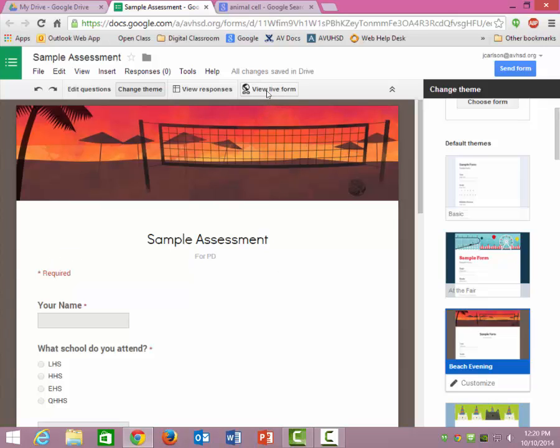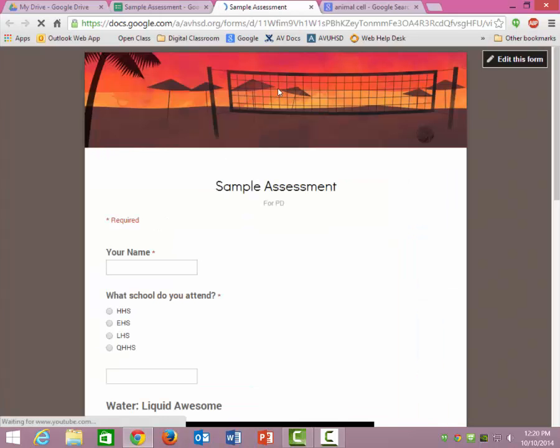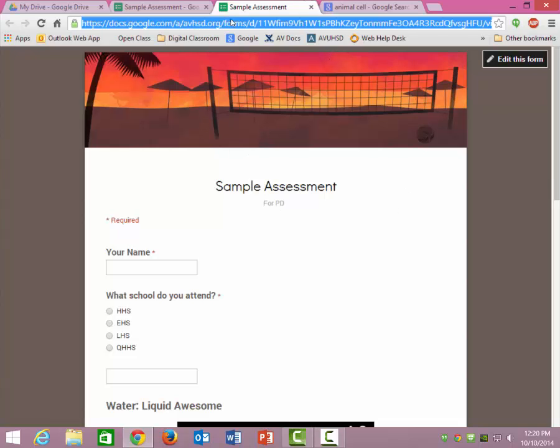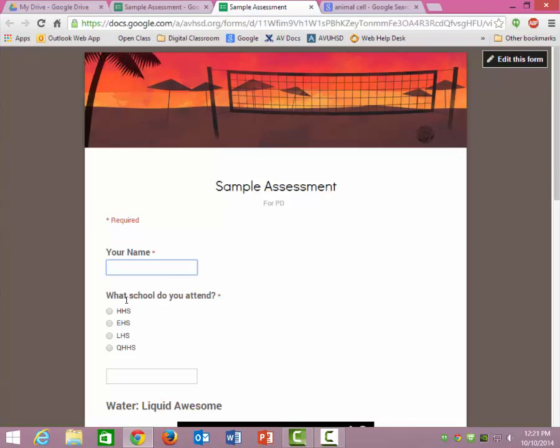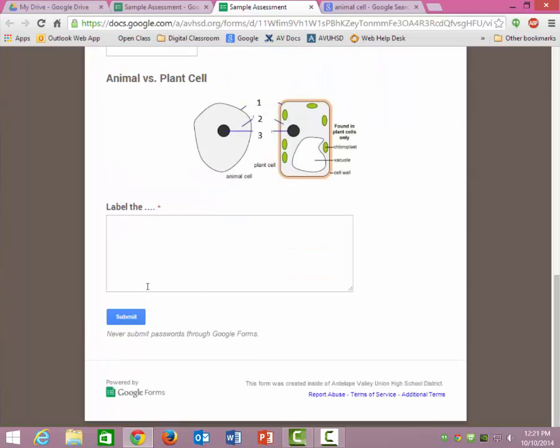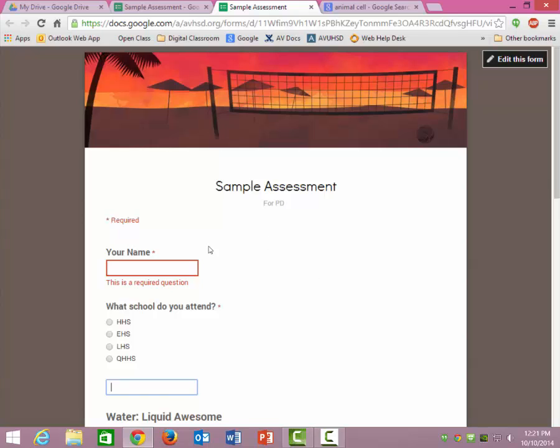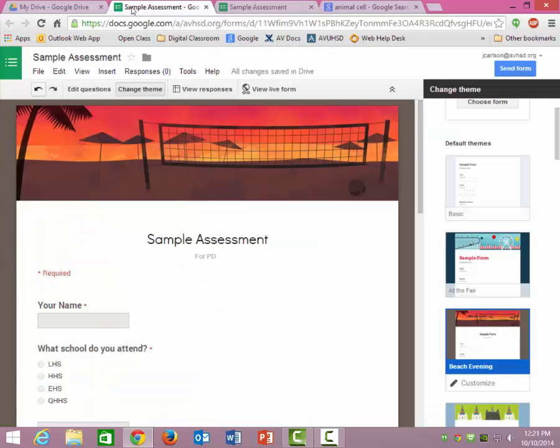And if you want to share that link with your students so that they can take your quiz, you go to the sample assessment, or you click on it, and then you highlight this link and you copy it, and that is what they will take securely. Okay, and then they click submit, and their responses go to an Excel file that you receive. Okay, and it's in your drive. It automatically gets added to your drive. So that's Google Forms very quickly in a nutshell.